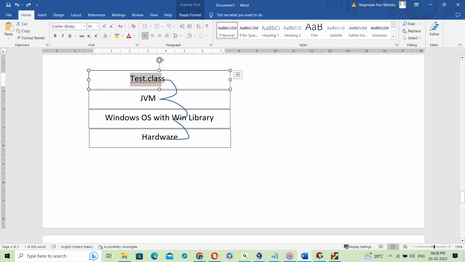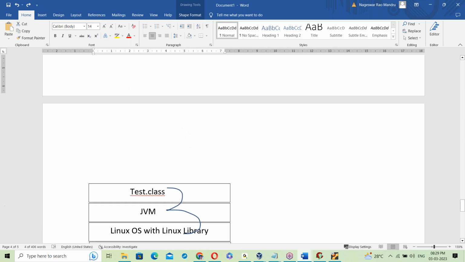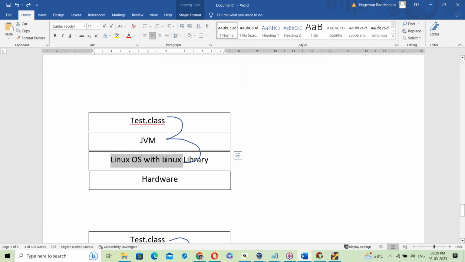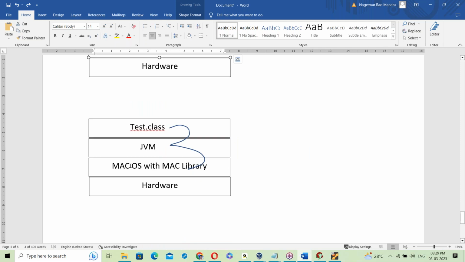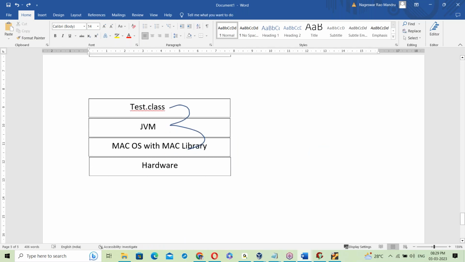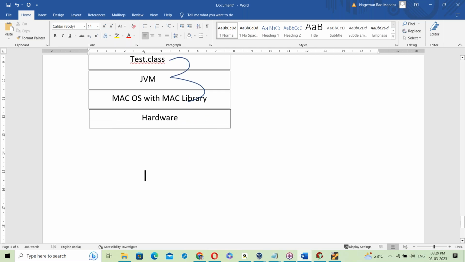Suppose you're running on Windows OS, it links to the Windows OS library. The same program, if running on Linux OS, links to the Linux OS library. If running on Mac OS, it links to Mac. Suppose Unix OS, it links to Unix here. So every time the OS changes, the link changes. It is called dynamic linking.